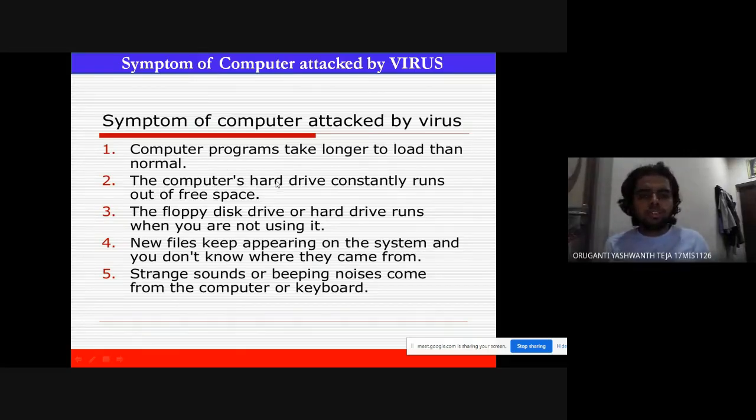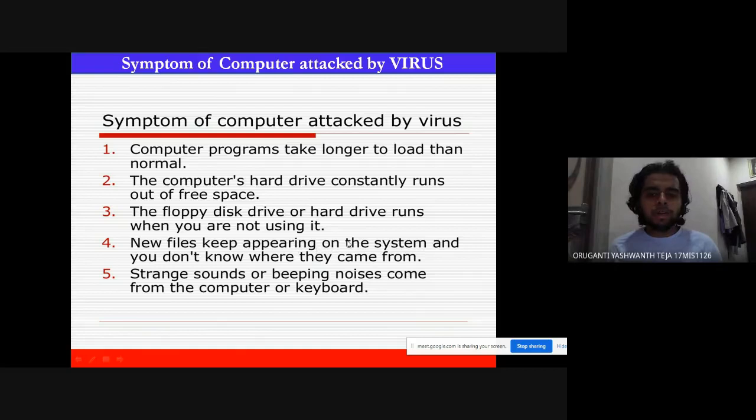The computer's hard drive constantly runs out of free space as viruses multiply themselves as copies. So the free space on the drive will be reduced. The floppy disk drive or the hard drive runs when you are not using it. You can hear some noises from internal hardware. That might be a cause for virus.